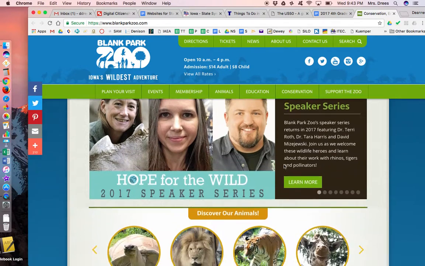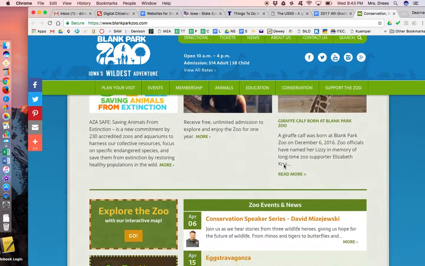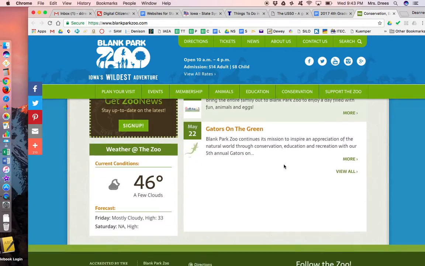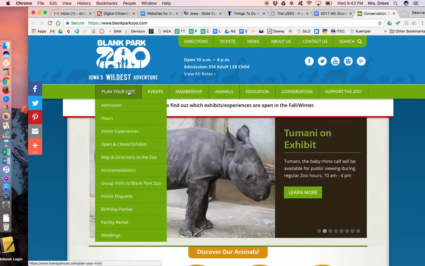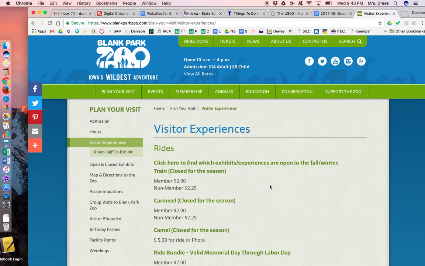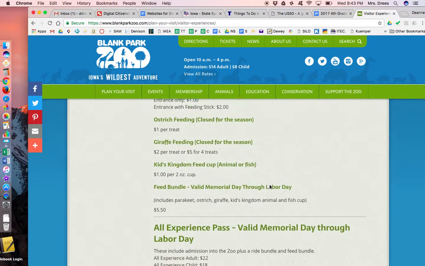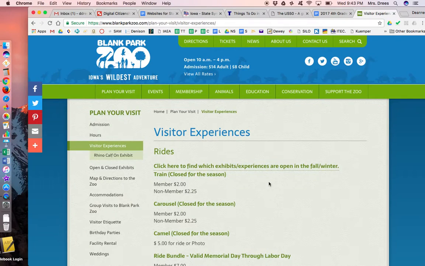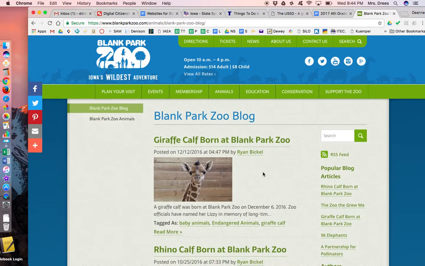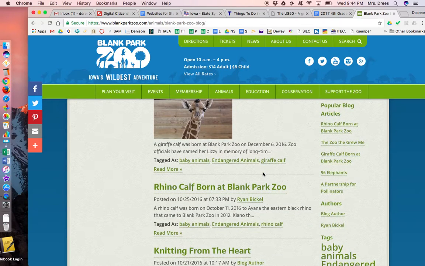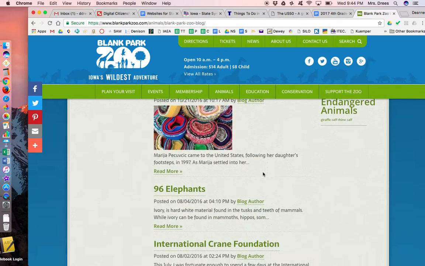and then pick a picture from their website. Well, that doesn't give you many pictures. They had a baby giraffe born there.